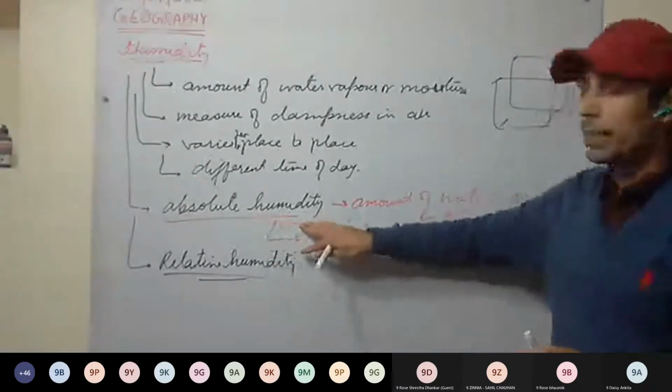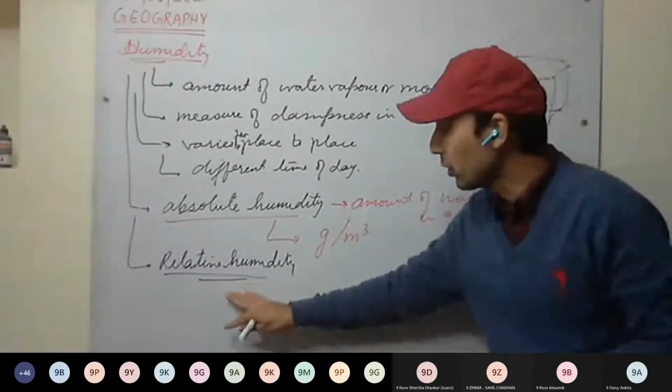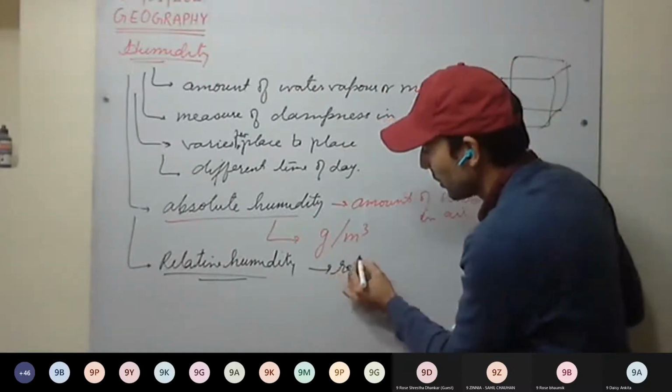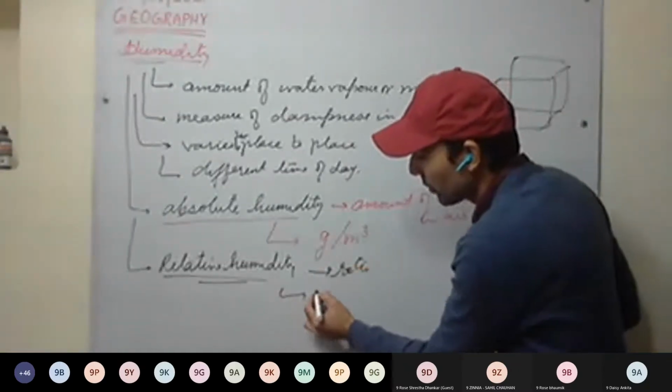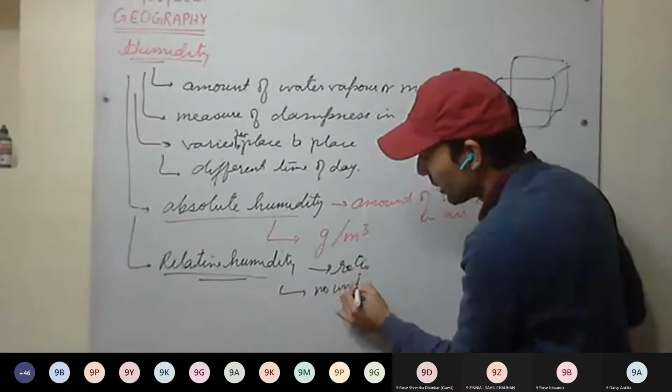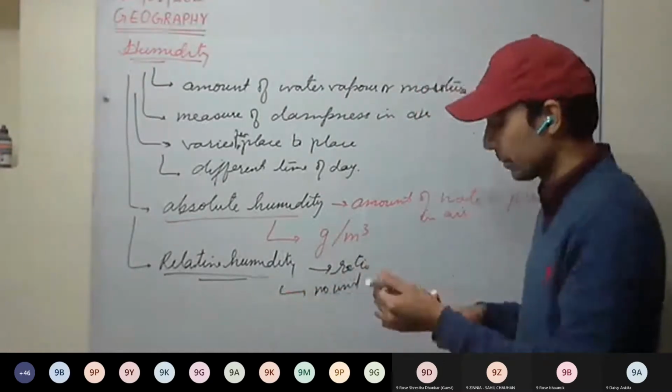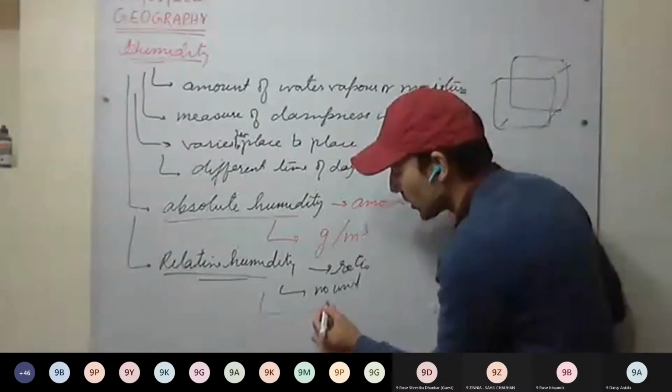Relative humidity is a ratio. A ratio does not have any unit, so relative humidity has no unit. It is denoted in percentage.